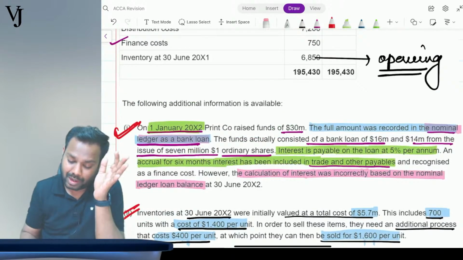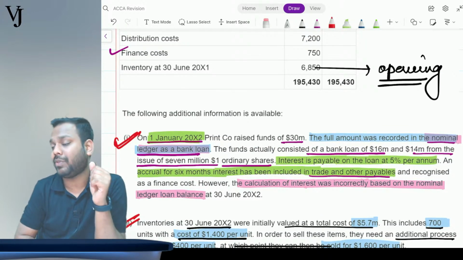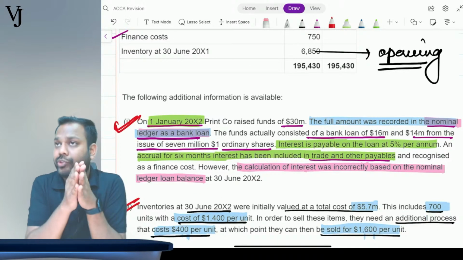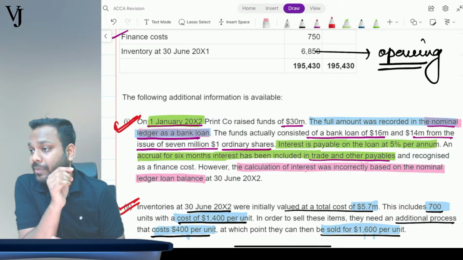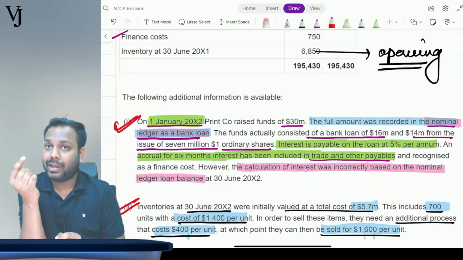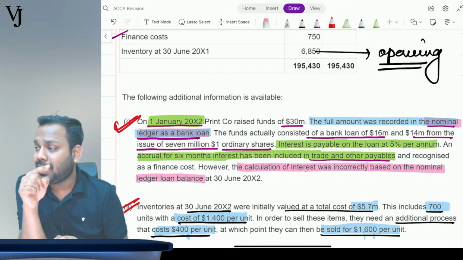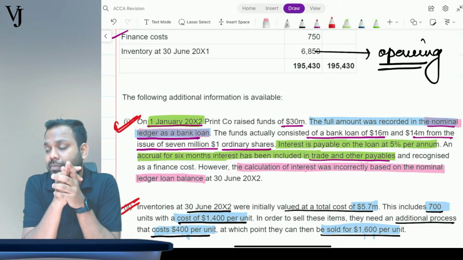Understand, whenever there is additional information, it means the effect of these has not been given, or there is some mistake done. If these adjustments are silent, it means the effect of it is not given. Second, if the question states that the impact is given, but this is how it has been given, it means there is a mistake.